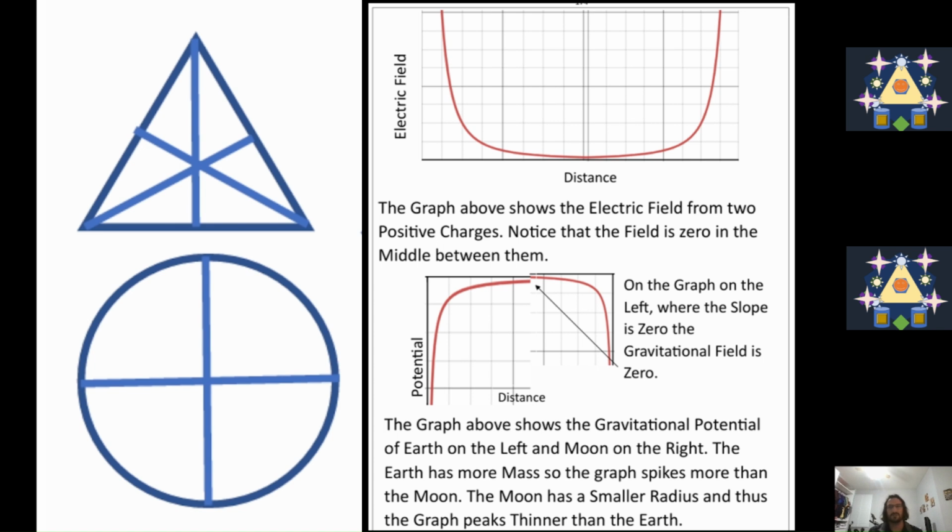So in order for the gravitational field to be zero between the two objects, the point where that net field is zero is going to be closer to the Moon because the Moon has less gravity than the Earth. This can also be shown with the slope of the graph. On the graph on the left, where the slope is zero, the gravitational field is zero because the slope of a potential versus distance graph gives you the field.